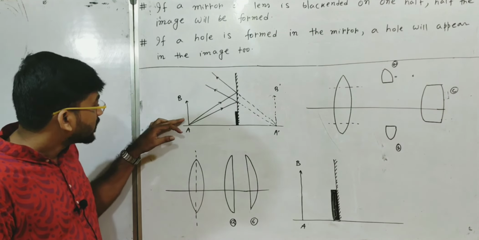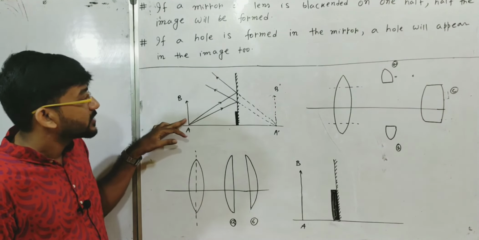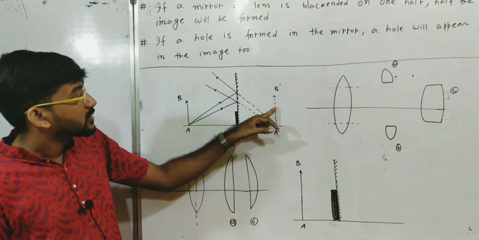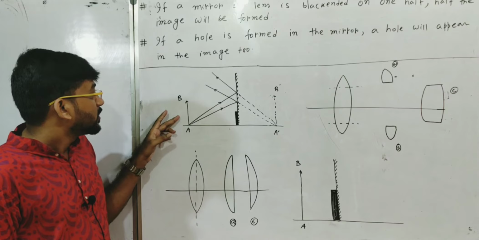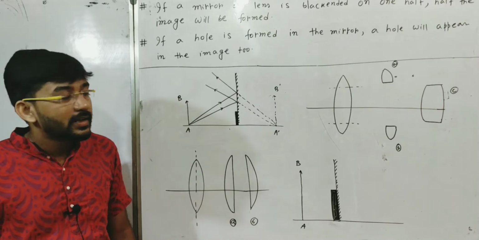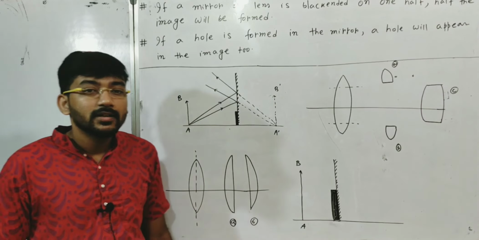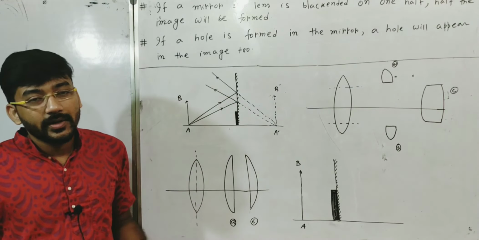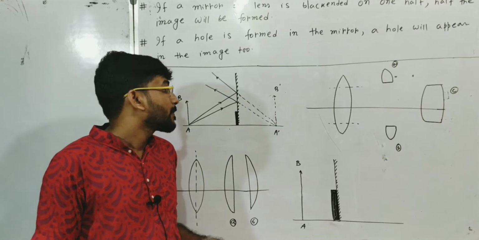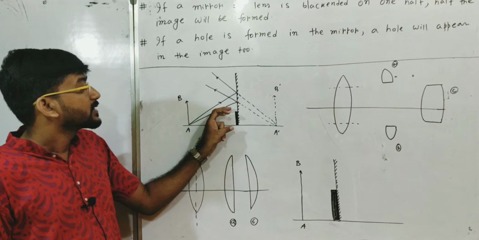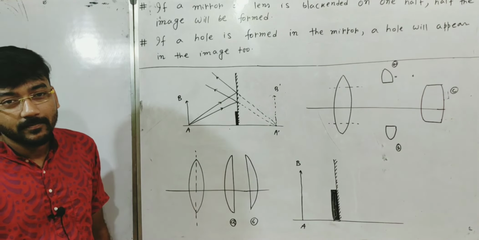Similarly, for each and every point of this object, from point A to point B, the image will be formed by two rays which reflect on this mirror, and there is a sufficient portion of the mirror through which two rays of each point will reflect. So there is no problem in image formation if some portion is blackened.